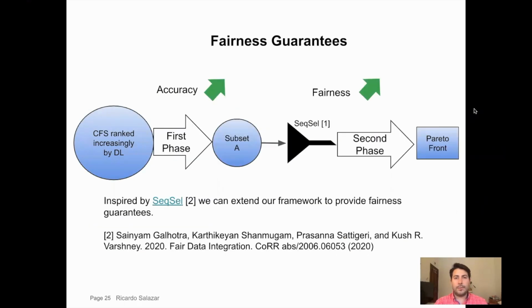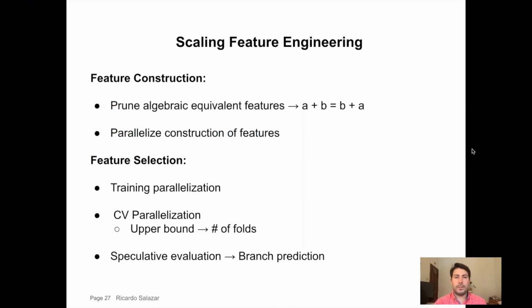To guarantee that the fairness constraints are met, and inspired by Sensitive, recently proposed by Galhotra and others, we propose a variant of our two-phase approach. The idea is to remove the constructed features that could potentially leak information from the sensitive and the inadmissible features into the outcomes. For that, after the first phase, we filter the subset A such that we remove those constructed features that potentially leak information from the sensitive and the inadmissible, and then we continue with the second phase as proposed.